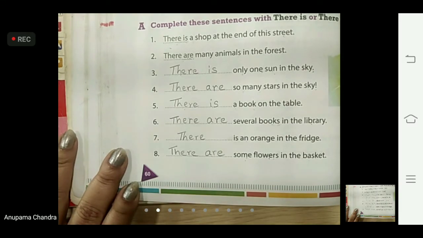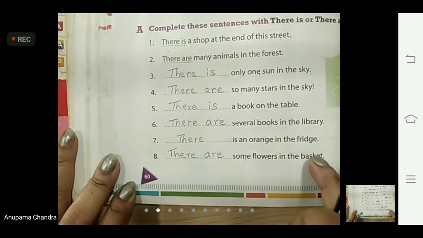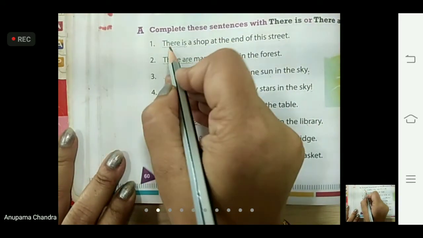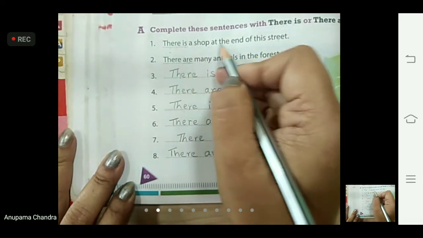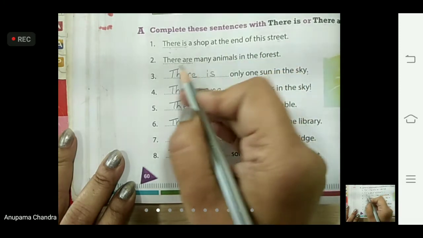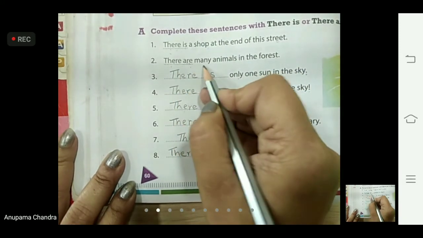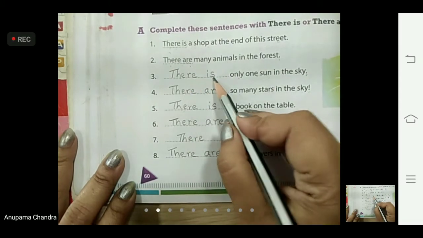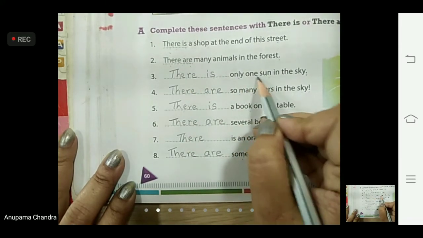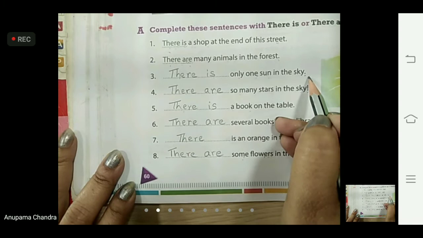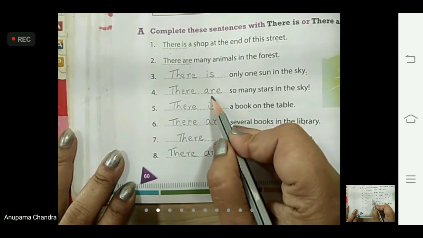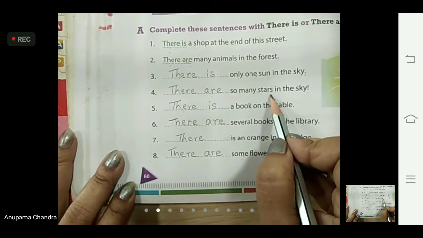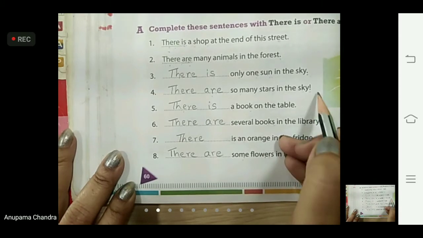Okay, children, I repeat it once, children. There is a shop at the end of the street. There are many animals in the forest. There is only one sun in the sky. There are so many stars in the sky.